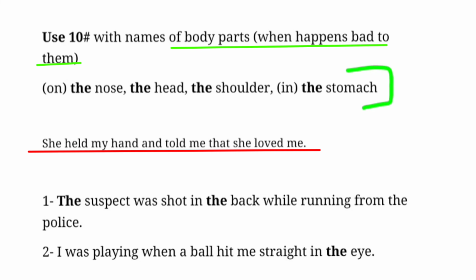Like in the sentence, the suspect was shot in the back while running from the police. Notice, I don't say in his back. I said in the back. Similarly, I was playing when a ball hit me straight in the eye. We can also say on the nose, in the stomach, on the head, and so on.